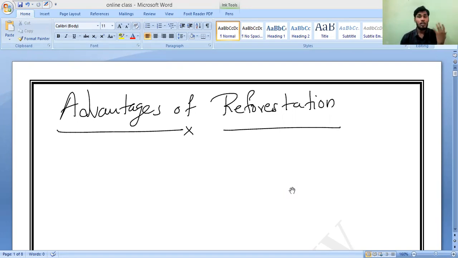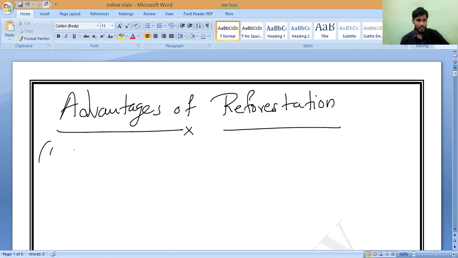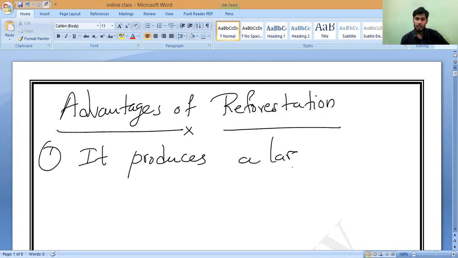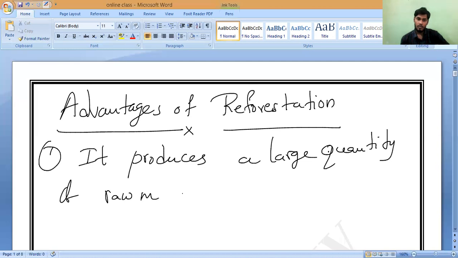Please write it. And also so many products which are coming from the forest products. All are coming from the forest only, correct? Yes or no? That is the first one. Reforestation produces a large quantity of raw materials to industry.